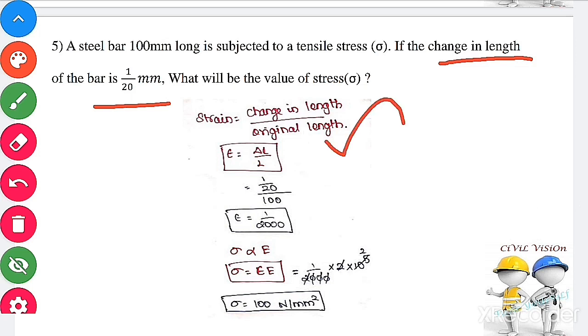Change in length is 1 by 20 mm. Original length is 100 mm. Therefore, strain is 1 by 2000. Substitute the value: stress equals 1 by 2000 into Young's modulus, which is 2 into 10 power 5. We already know the Young's modulus for steel, 2 into 10 power 5. The stress in the rod is 100 Newton per mm square. Next question.